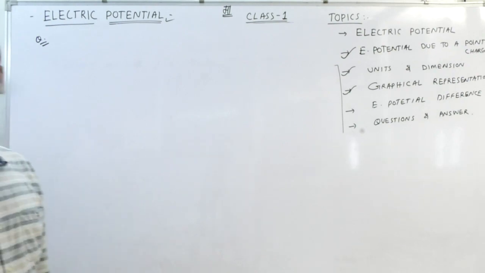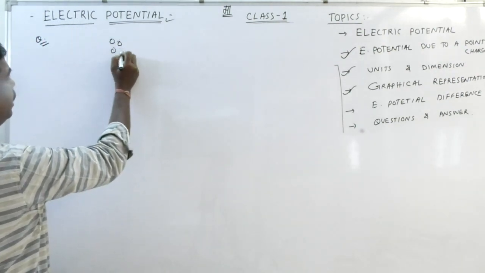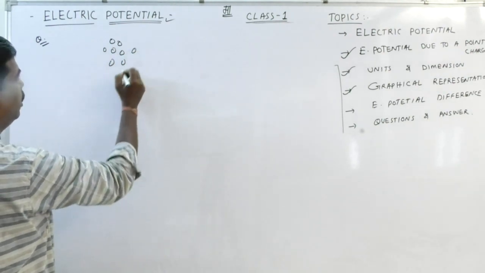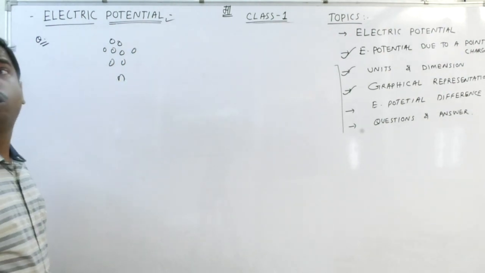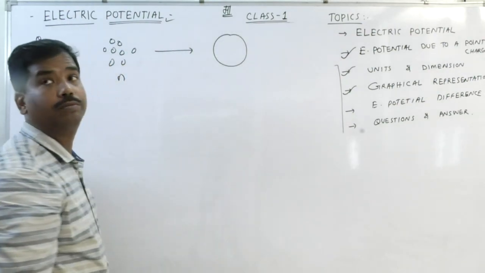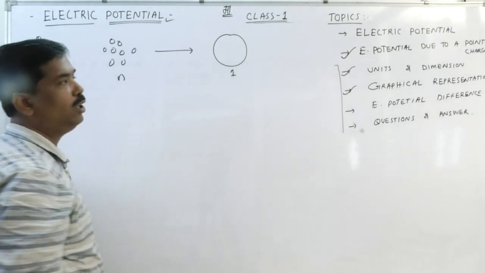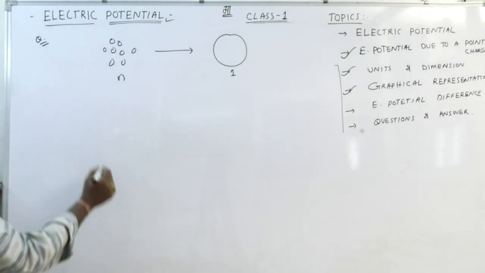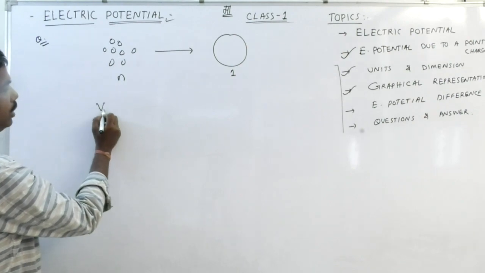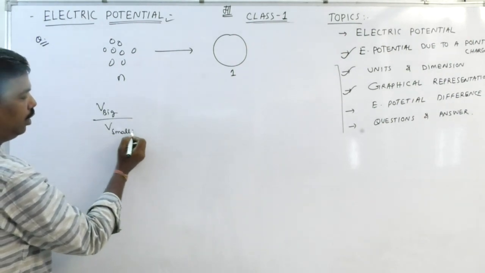Very often a question arises: if n number of liquid drops are there, when combined together they form a big drop. It means n drops of water or liquid combine to form a single drop. Then find the ratio of the potential of the big drop to the potential of the small liquid drop.